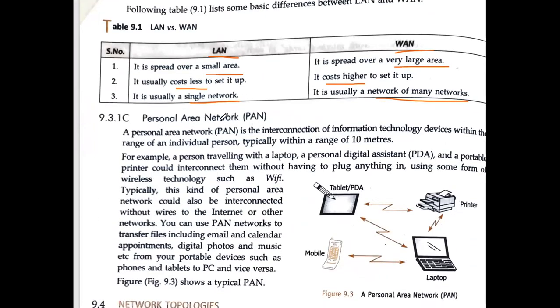Then personal area network. In a personal area network, you can see your one mobile connected with one laptop, your laptop is connected with a tablet, it is connected with Wi-Fi only, it is connected with a printer, by wired or wireless media. So this is an example of a personal area network. Generally two or more devices, but what you have to see is the range, which is 10 meters. So you can assume that it is a very small network, but still we are using this. Maximum time you are using PAN only for sharing of information.